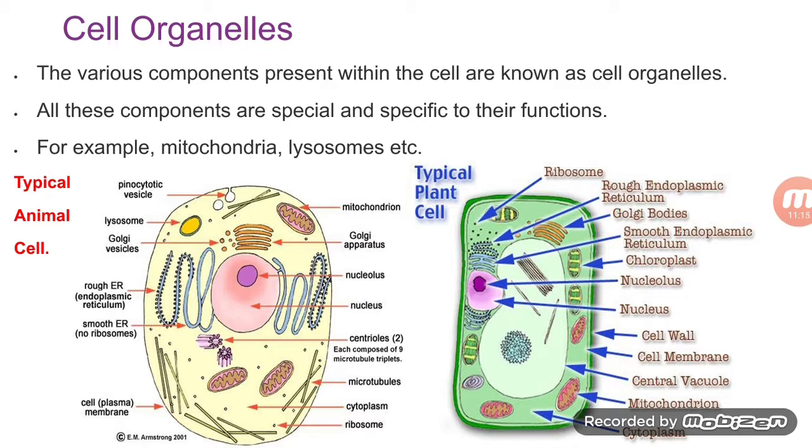So from these two diagrams, we can conclude the basic differences between plant and animal cells. The cell wall is a special feature of the plant cell, whereas the cell membrane is present in both plant and animal cells. Chloroplast, which contains chlorophyll, is also a special feature of the plant cell and performs the function of production of food.